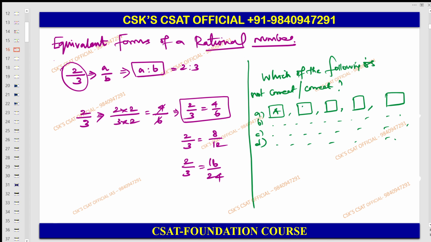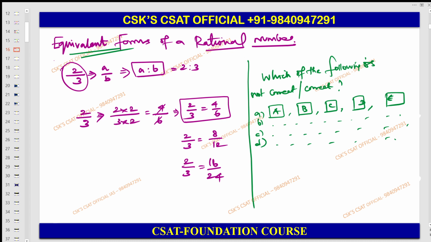So they will be giving A, B, C, D, E in all the options. Then they will ask you to choose which of the following is correct. There is also a possibility of asking which of the following is not correct. So therefore you have to check whether it is in the equivalent form, whether it is in the prime format, which is not in a prime format. So your questions will be like that. You have to be very careful. That is why I am teaching you this kind of equivalent forms of the rational number.